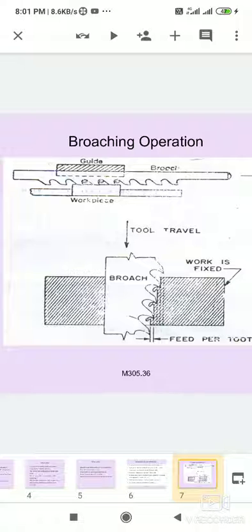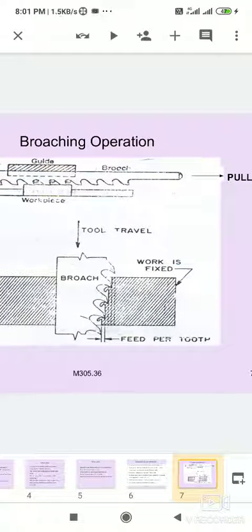so material can be removed easily. The cutting tool teeth can be adjusted for small, medium and heavy sizes of cuts. The broach is fed to the workpiece, which is fixed, traveling in the vertical direction. It removes material step by step, cutting the workpiece. It can easily remove heavy material up to 6 mm. The feed per tooth is small.